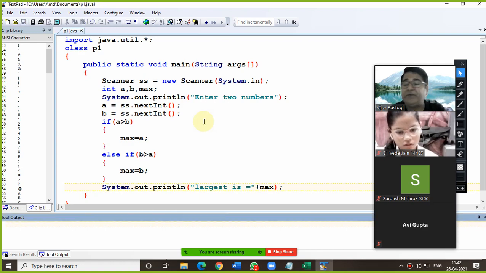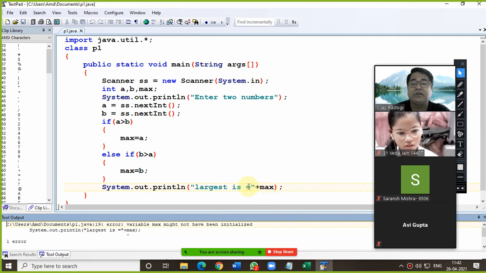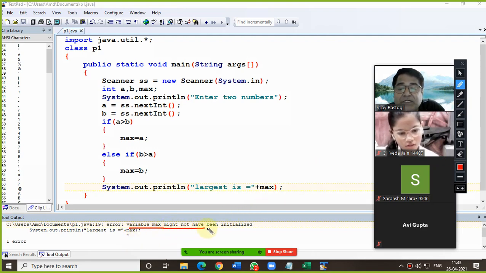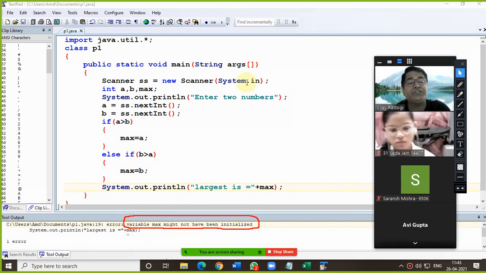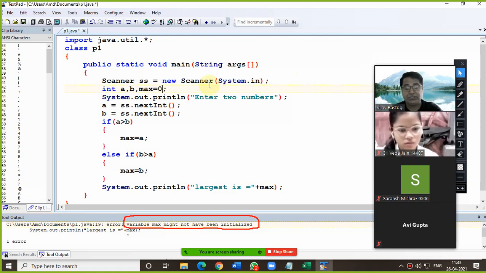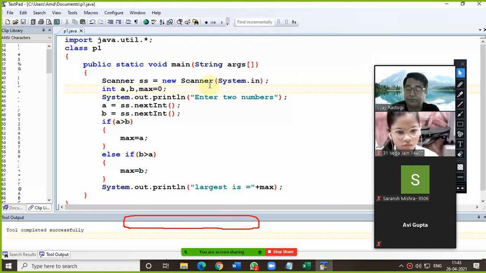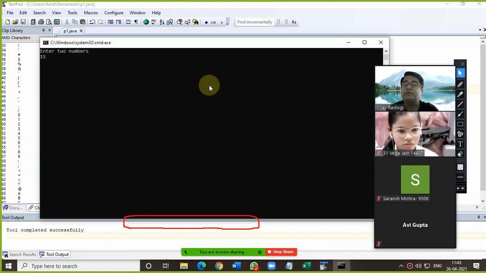And if both the numbers are the same, in that case, I have done some silly mistakes. Now see, please try to understand. Read the error: variable max might not have been initialized. Whenever you are getting this error, it means you need to initialize that variable with 0. Now see, the largest is coming here, 16. Am I clear on this?